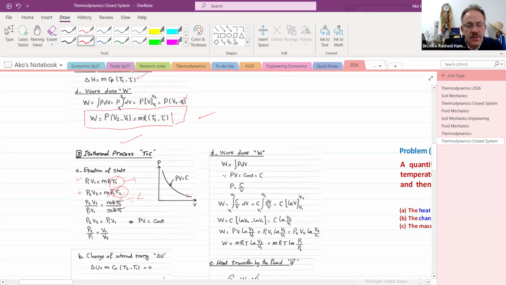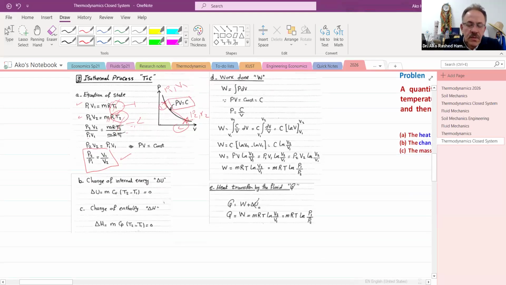P2 V2 over P1 V1 equals 1, meaning P2 V2 equals P1 V1. This is the most important equation, the relation between P2 and V2. This point is state 1, this is state 2. So this is the equation of this process.